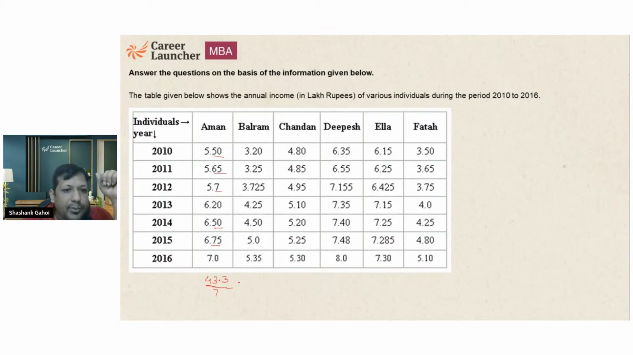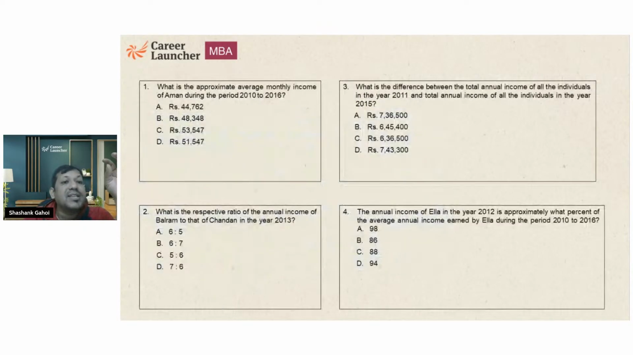So what I'm going to get is 6.2 lakhs or something as his annual income. Now, if I divide it by 12, then I'm going to get monthly income. So if your annual income is 6.2 lakhs, then monthly income is going to be close to 51,000 or something. Is there any option that is close to 51,000? So the answer of this question is going to be option D. Fairly easy and straightforward question.